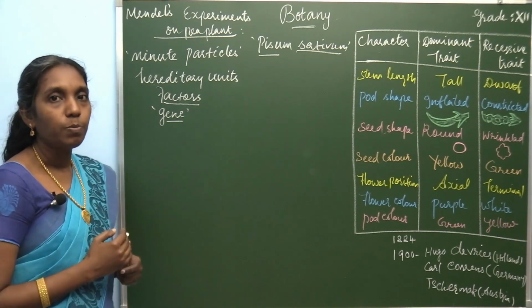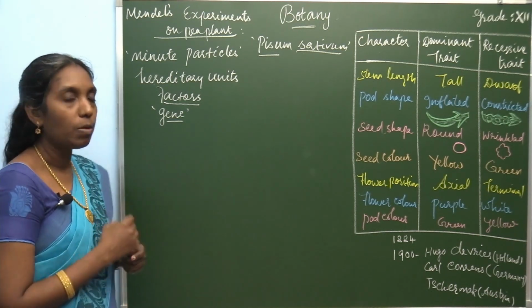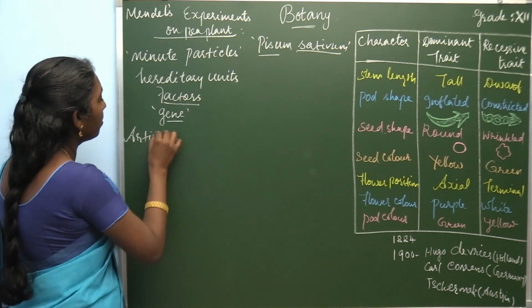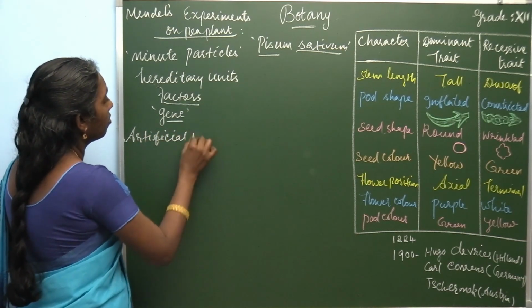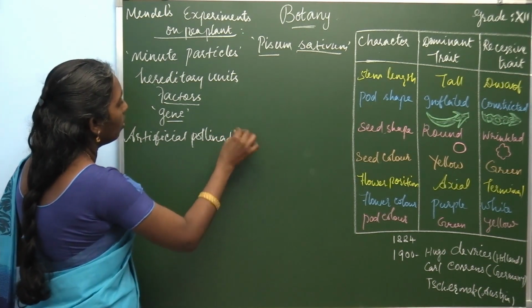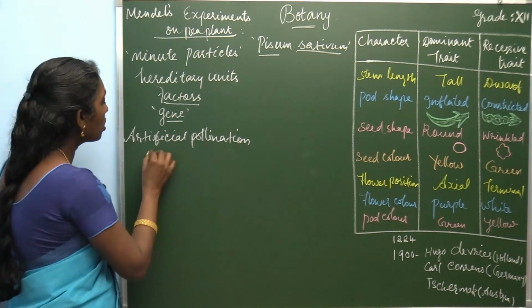In his experiments he performed artificial pollination, which is called cross pollination.